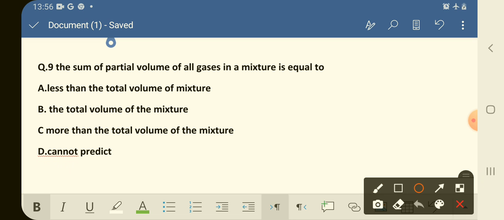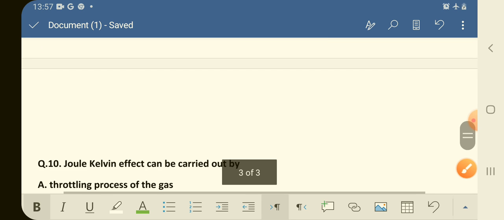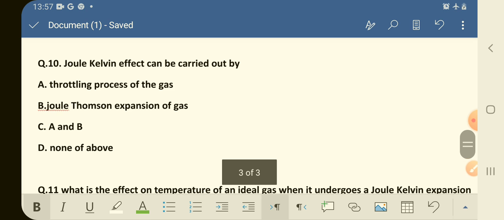Which is the correct option? Correct is B, that is, the total volume of the mixture. The sum of the partial volumes of all the gases in a mixture is equal to the total volume of the mixture. Next question is question number 10. Joule-Kelvin effect can be carried out by option A, throttling process of the gas; option B, Joule-Thomson expansion of gas; option C, A and B; and option D is none of the above.